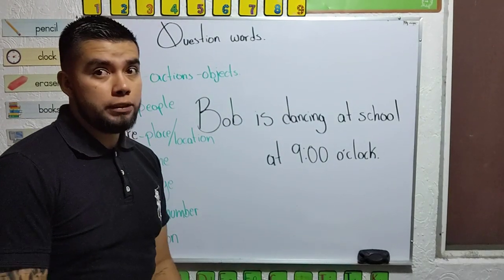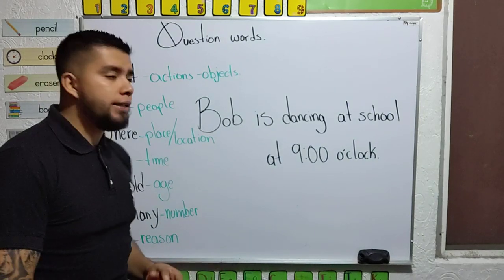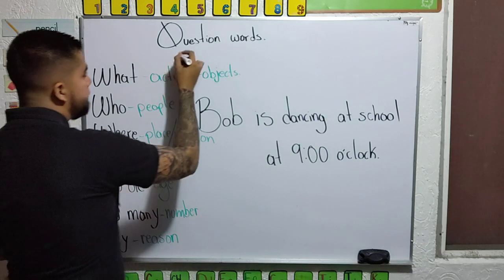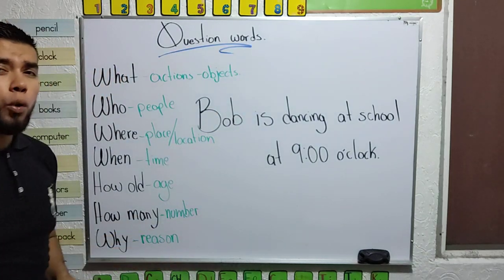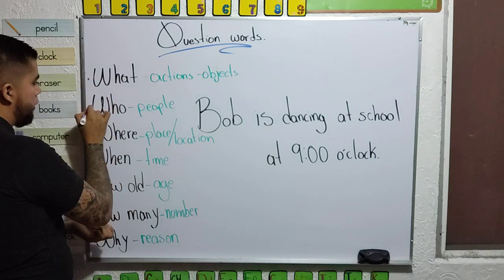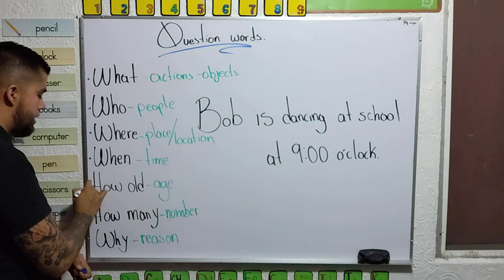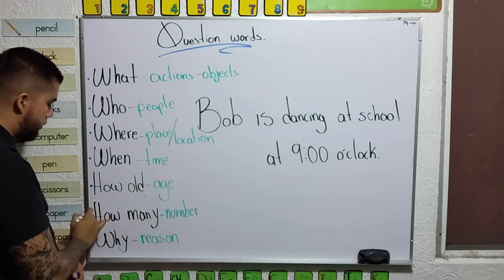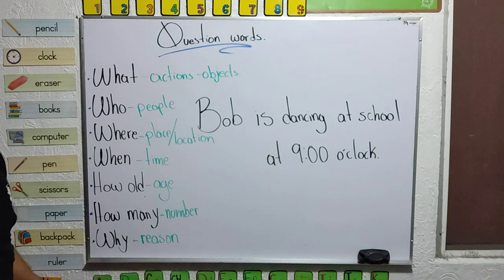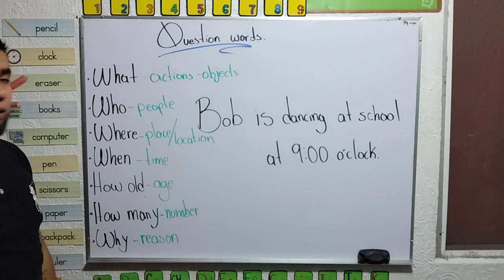Hi everybody, let's continue. So now we have a topic that is very interesting, something that I like to explain a lot. Now we have the topic of question words. For example, what, who, where, when, how and the complement old, how and the complement many, and why. By the moment, we're going to check only these ones. There are more, but by the moment, we're going to check these ones.